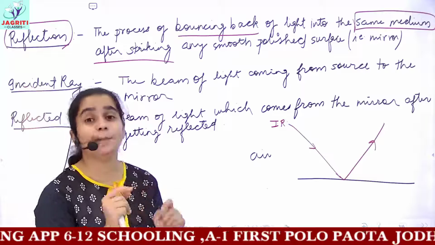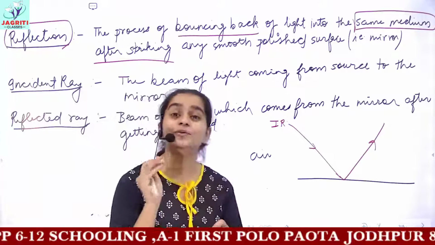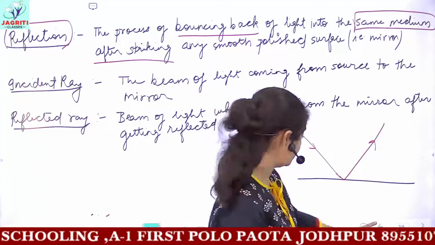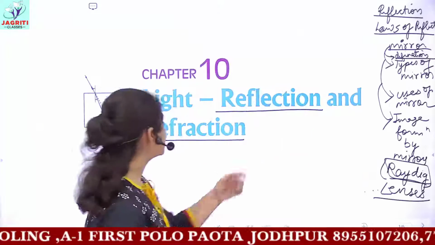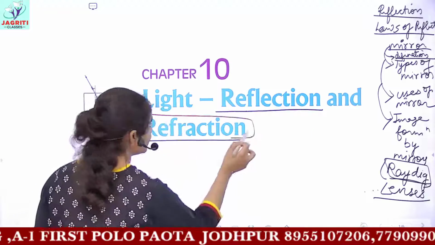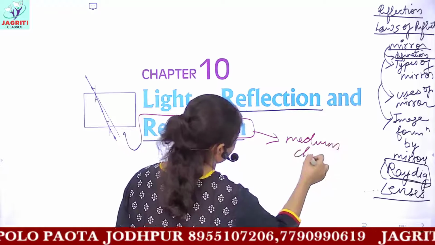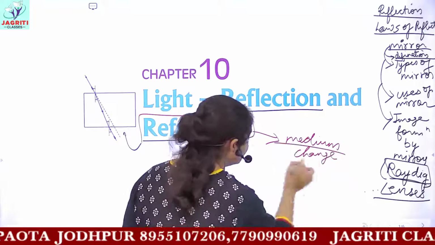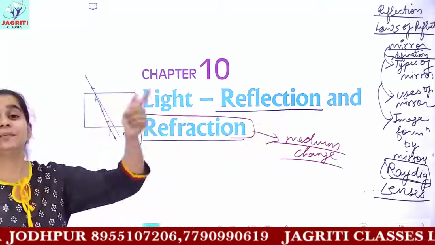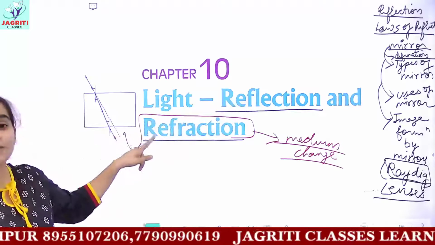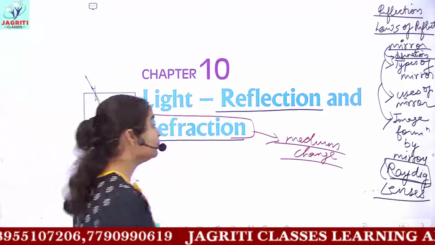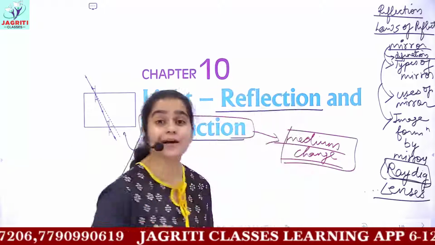The next topic which we will be dealing with after a few classes would be refraction, as the name of the chapter suggests. So in refraction, the medium would change, okay? It means in reflection, the medium remains the same, whereas in refraction, the important thing is the change in the medium.